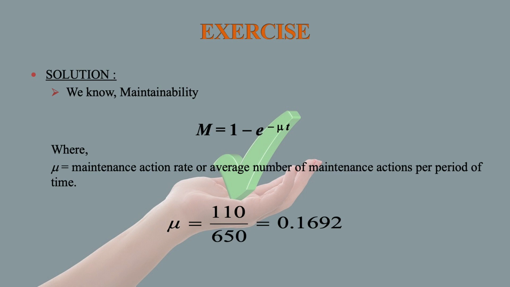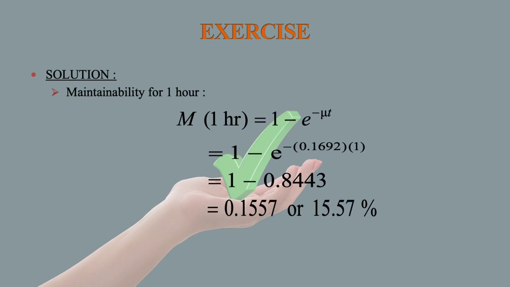Now first of all we have to calculate the value of mu from the given data. After that we can calculate the maintainability for 1 hour, 3 hours and 12 hours. So for this case mu is equal to 110 divided by 650, that comes out to be 0.1692.